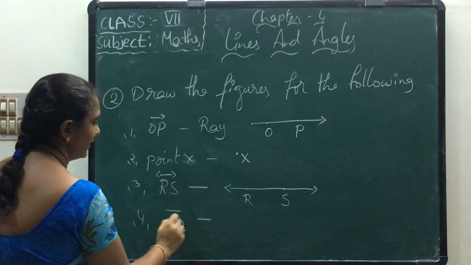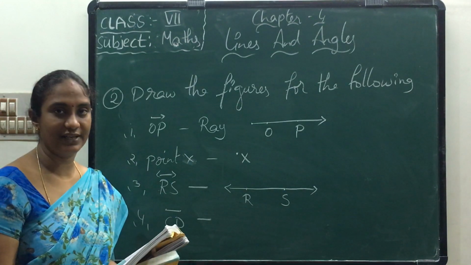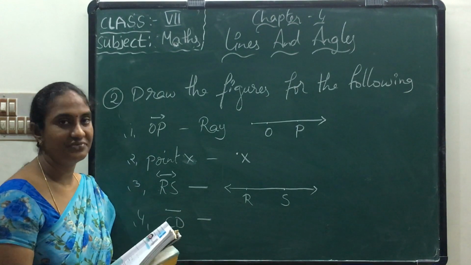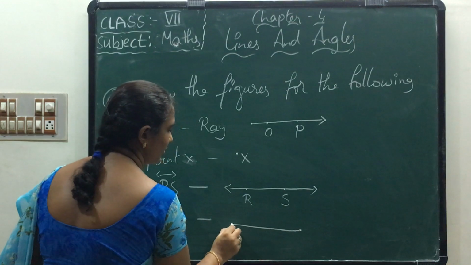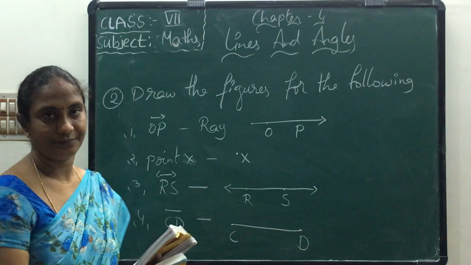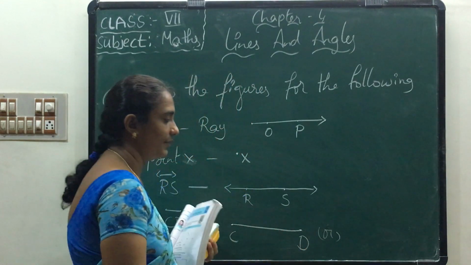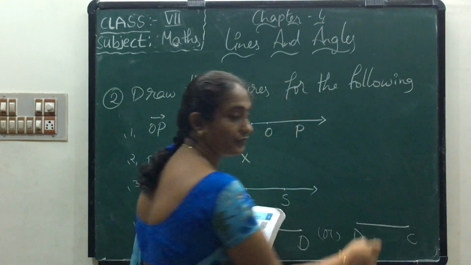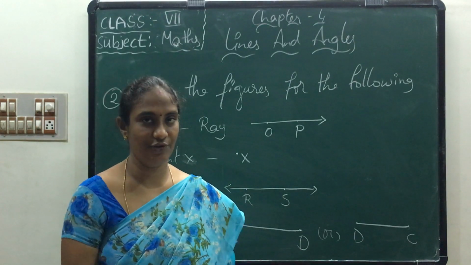CD. There are no arrow marks, which means they compulsorily have end points. So it has two end points. Where do we use this? For a line segment. Same process. You have two points. For this we have to mark C and D, or we can keep DC also. Okay? Do you understand the first two sums? Now we'll see the third sum.